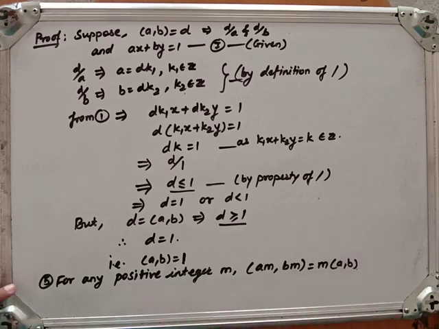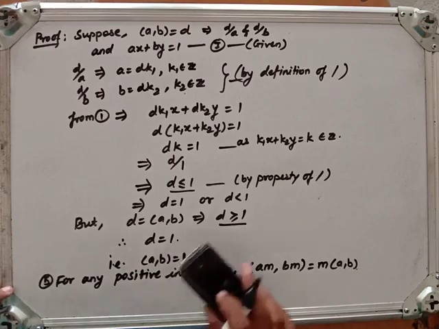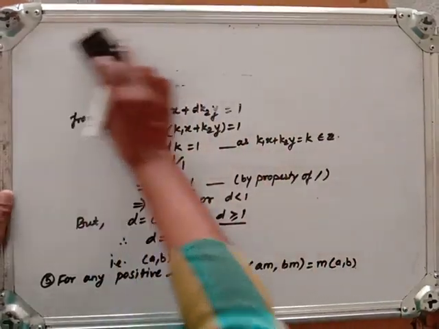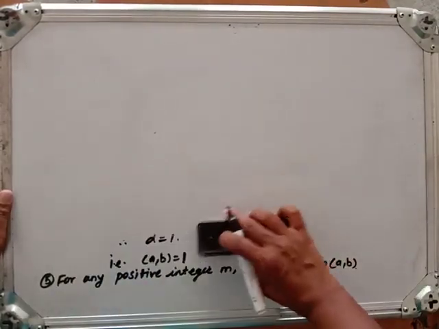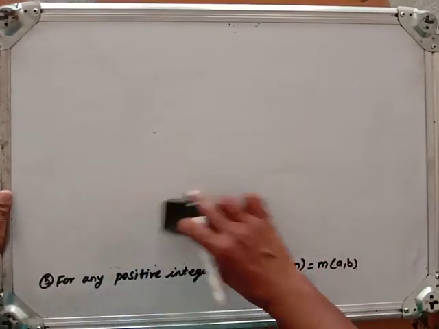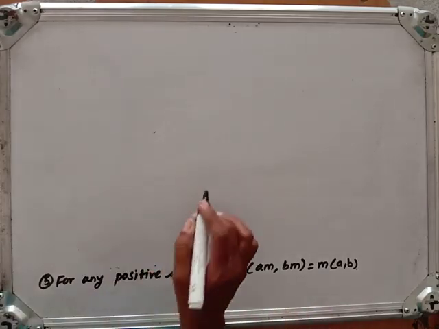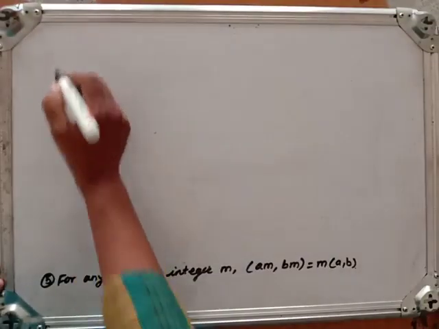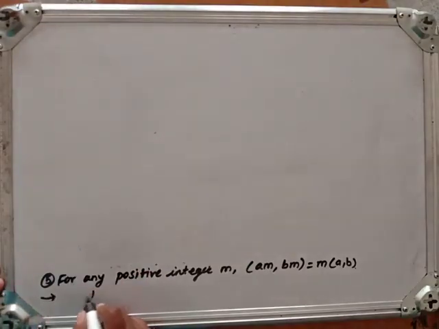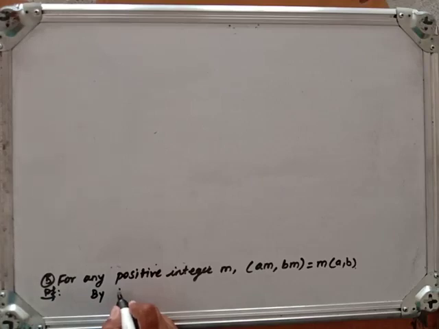Now let us try to prove this one also. As we have seen in one remark, if G is the GCD of A and B, then G is the least positive value of AX plus BY, where X, Y belong to Z. So the proof is by the third remark.